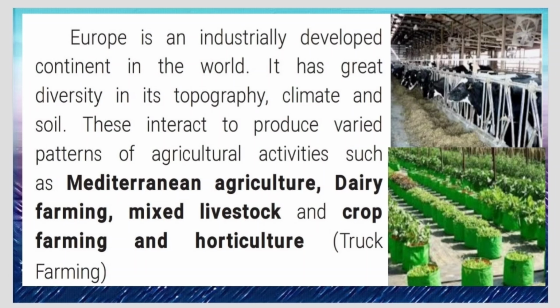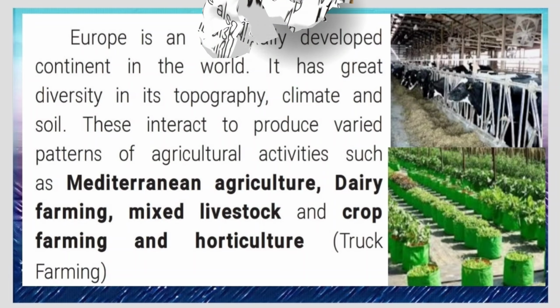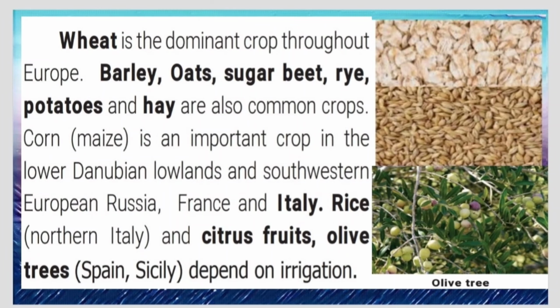These interact to produce varied patterns of agricultural activities such as Mediterranean agriculture, dairy farming, mixed livestock and crop farming, and horticulture. Wheat is the dominant crop throughout Europe. Barley, oats, sugar beet, rye, and potatoes are also some of the common crops. Corn, that is maize, is an important crop in the lower Danubian lowlands and southwestern European Russia, France and Italy. Rice in northern Italy and citrus fruits and olive trees in Spain and Sicily depend on irrigation.